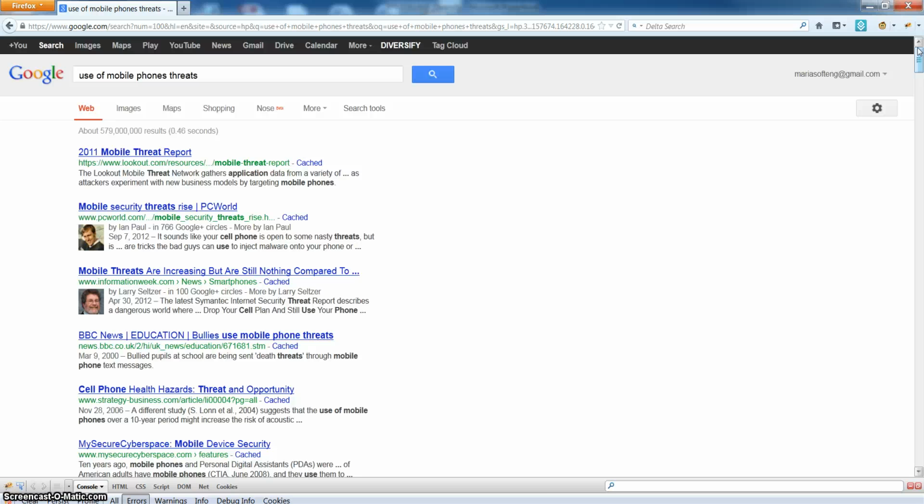The results now include information not only about security and privacy issues, but also results related to health issues that people face due to the use of cell phones, results that have to do with how cell phones are used by students at school in order to threaten other students, for example.